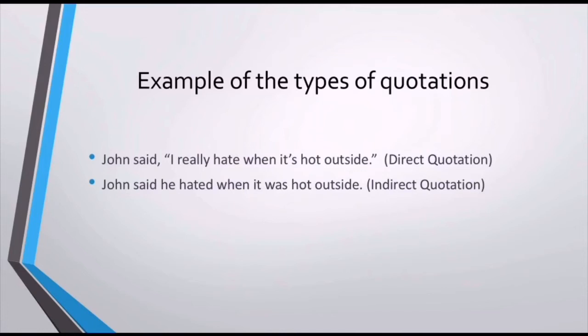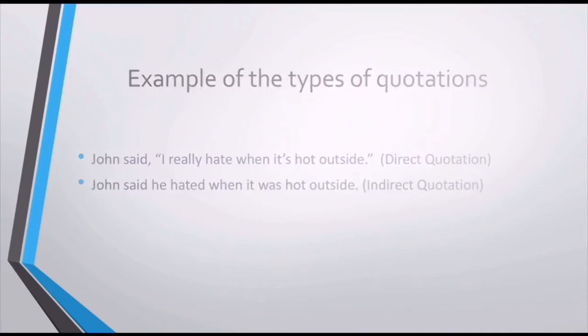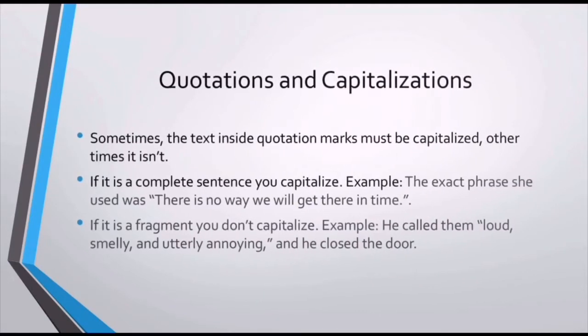First of all, the direct quotation. John said, "I really hate when it's hot outside." This is literally what he said. And we have the other way. John said he hated when it was hot outside. If you see here, quotation marks are not used because you are trying to say with your own words what John said before. So these are the two types of quotations.